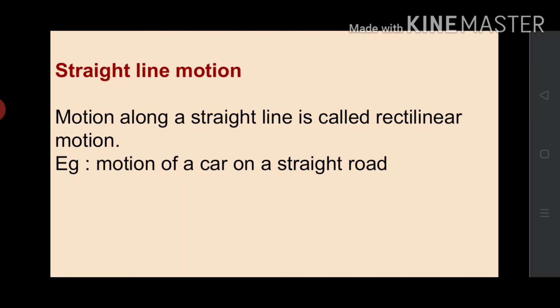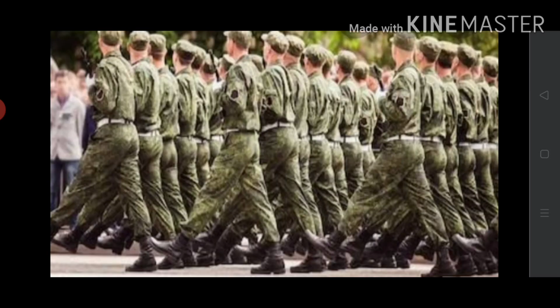Examples: motion of a car on a straight road. Motion of a car on a straight road is an example for straight line motion. Can you guess another examples? March past of soldiers in a parade or the falling of a stone are other examples for straight line motion.